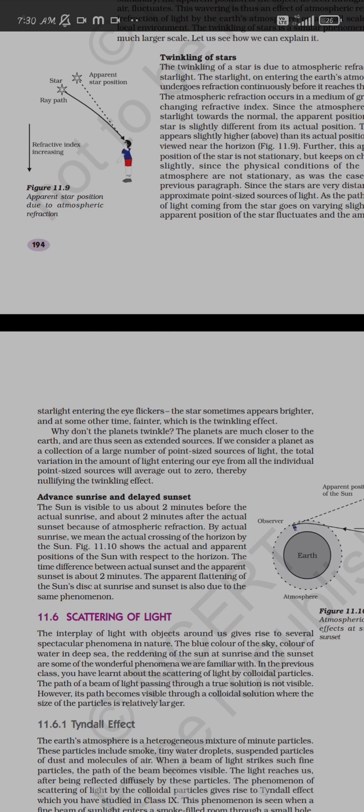Similarly, we can see it in the sunrise and sunset: we see the sun about 2 minutes before the actual sunrise, and 2 minutes after the actual sunset we still see the sun. Okay, so this is also because of atmospheric refraction.